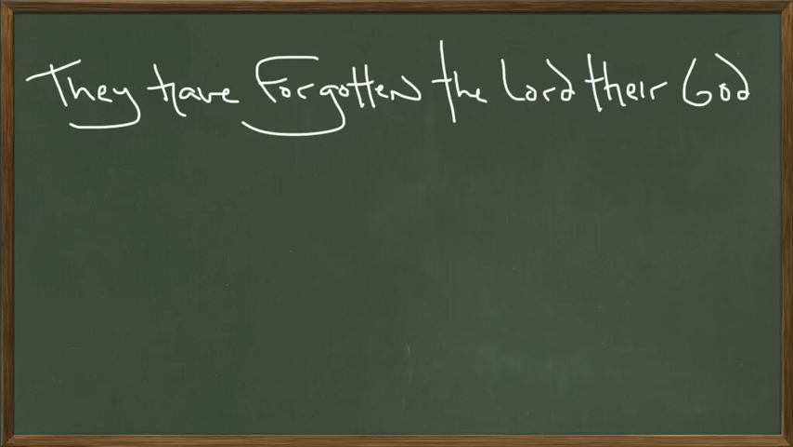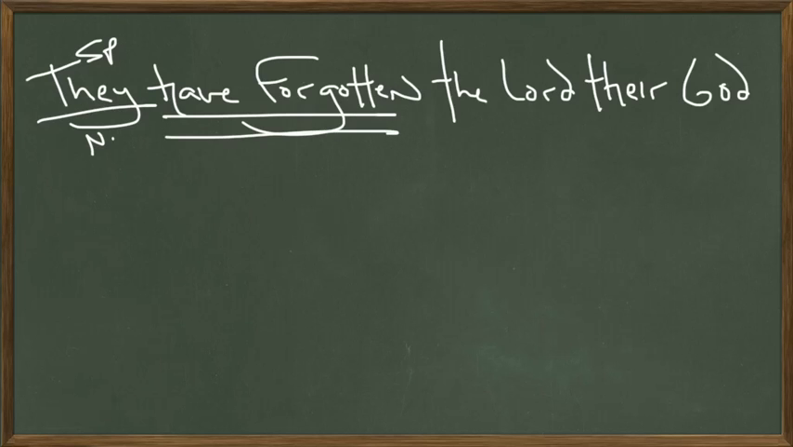One last sentence. They have forgotten the Lord their God. Subject of the sentence is actually a pronoun. Subject, pronoun, nominative case. What have they done? They have forgotten. Forgotten is the main verb. Have is a helping verb. The whole thing is an action verb because who's performing the action? The subject is they. What have they done?